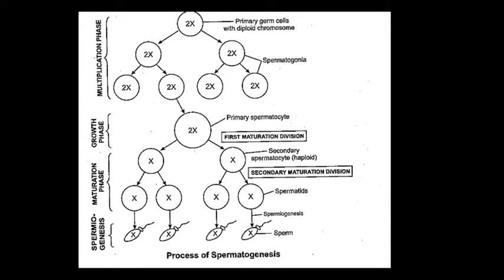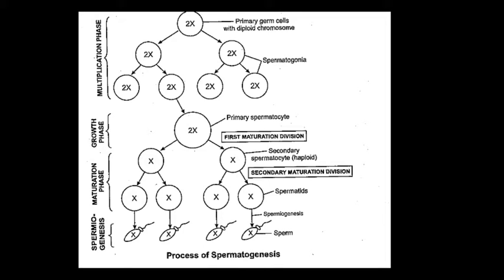Okay, so what is gametogenesis? Gametogenesis is the process of gamete formation in sexually reproducing animals. Okay, gametes are produced in the gonads by a series of changes in their germinal epithelial cells. Okay, the formation of male gamete, means spermatozoa, in the testis.